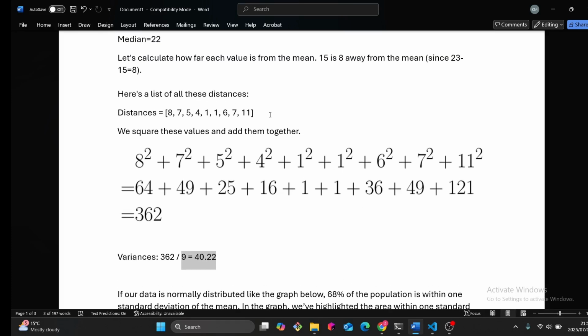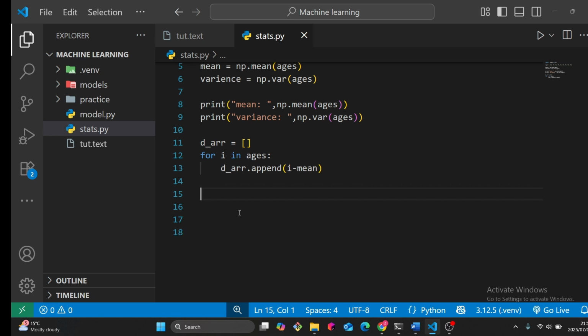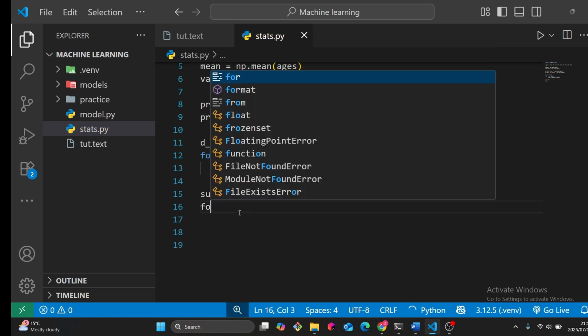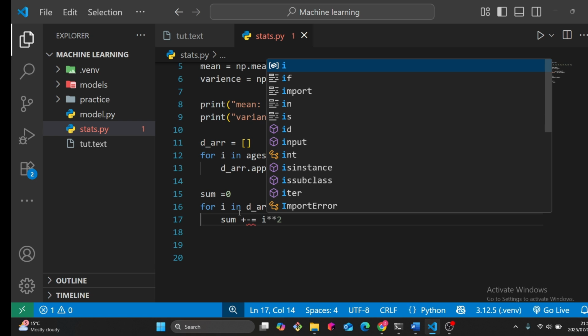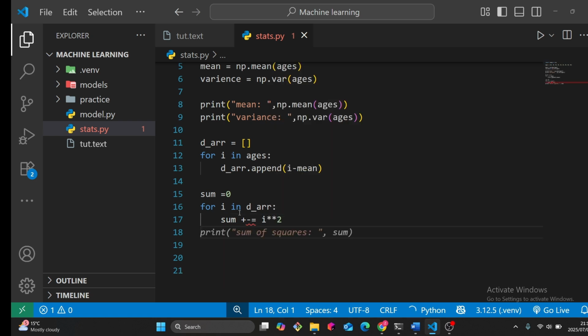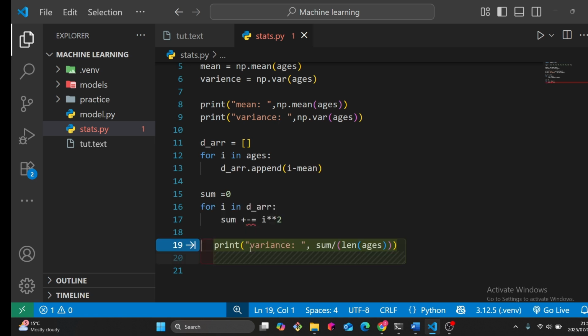So what do we do from here? We square every last thing that is in the array and then sum them together. So how do we do that? Because I stuck with Python, I'm just gonna do it the most simple way, and this is better because you guys are gonna understand what is happening in the array. Then sum equals sum plus i. Then in Python to give a power, we do that, and nope. So Copilot is not really disabled, but we're just gonna work with what we have.